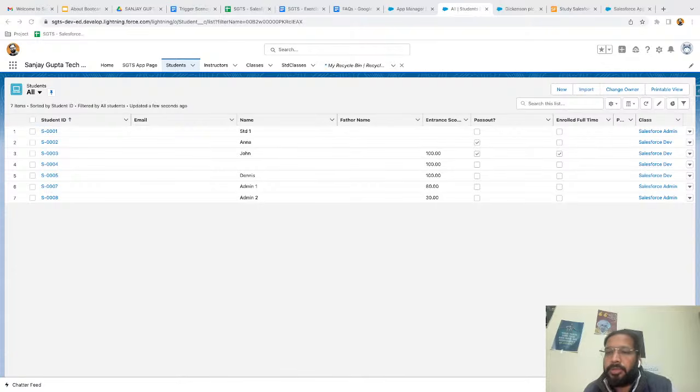Subhash is asking what is the use of app page. So this is additional page. Home page is for common information related to application. And other than that, if you want to have another page where you want to place some more component, it is optional to use app page, not compulsion.